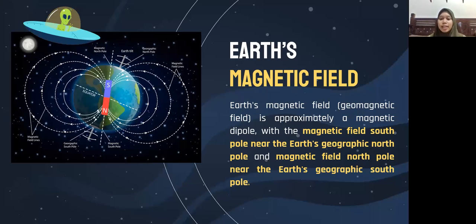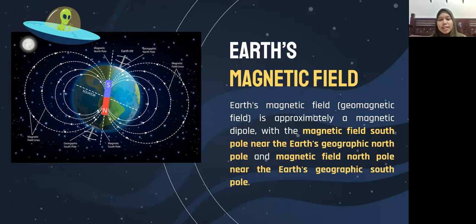Earth's magnetic field is approximately a magnetic dipole, with the magnetic field south pole near the Earth's geographic north pole and the other magnetic field north pole near the Earth's geographic south pole, as you can see in the picture. And this makes the compass usable for navigation. The Earth's magnetic field, also known as geomagnetic field, acts like a protective shield around the Earth, repelling and trapping charged particles from the sun.